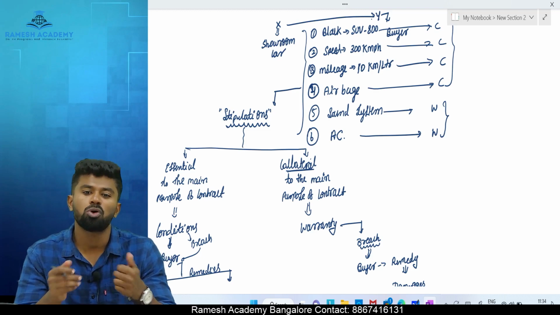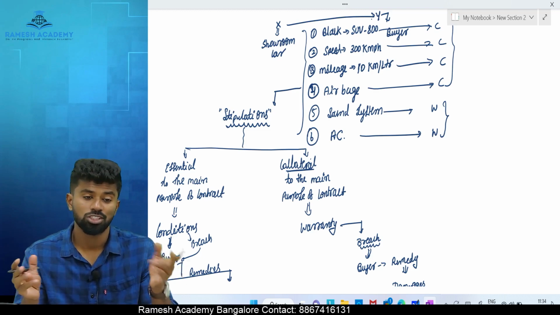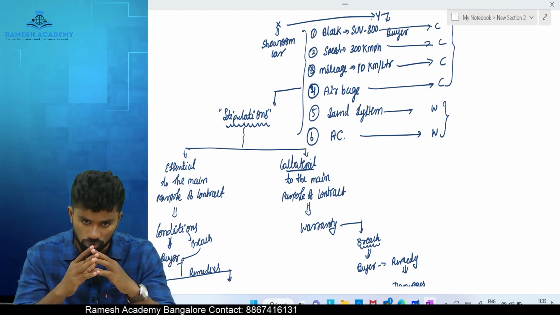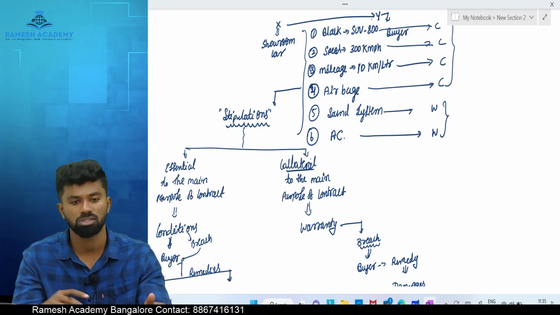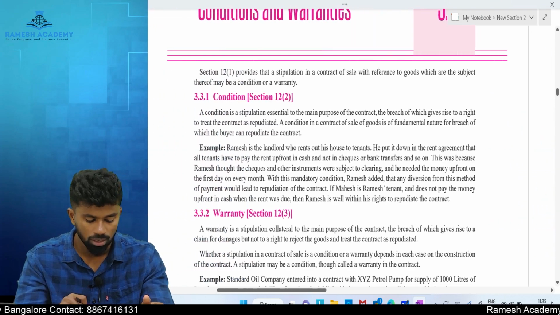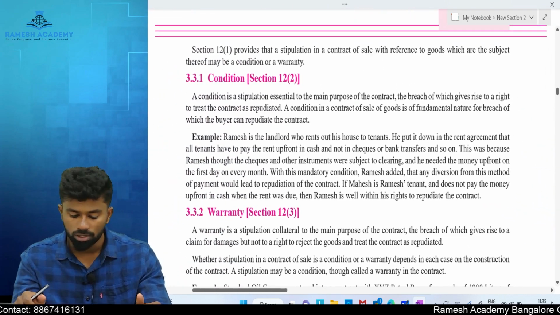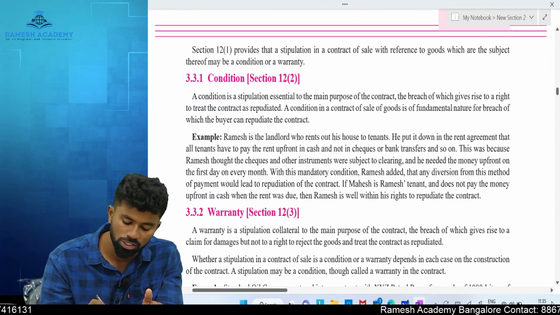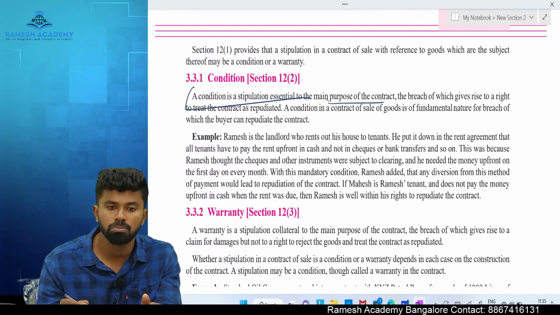You can only claim compensation. But breach of conditions gives 2 remedies. You have the option to cancel it and you can claim the compensation also. Okay? Yes, very good. Let's start with conditions and warranties. What are conditions? Condition is a stipulation which is essential to the main purpose of the contract.